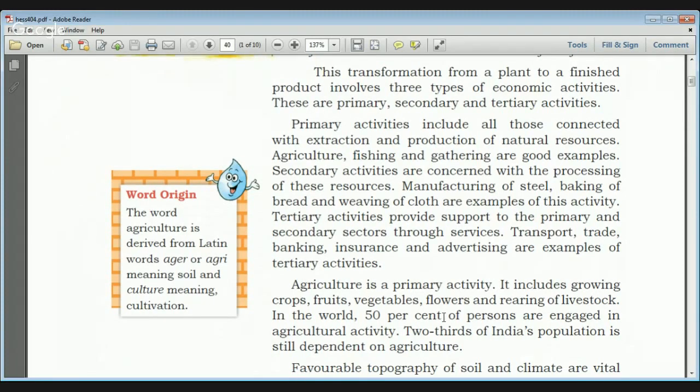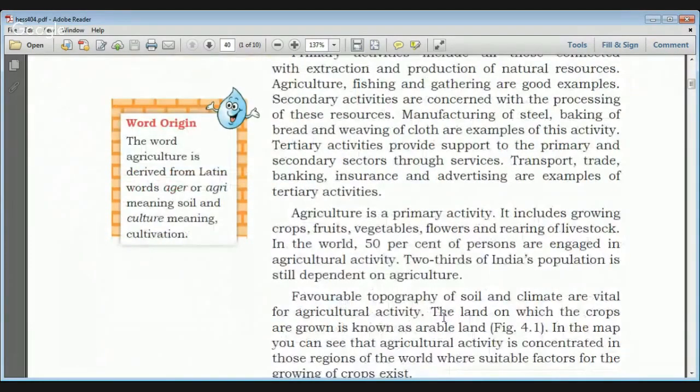Now in India, agriculture is a primary activity because of the lot of rivers present in India and a lot of fertile land. Agriculture includes growing of crops, fruits, vegetables, flowers, and rearing of livestock. So all this comes under agriculture.